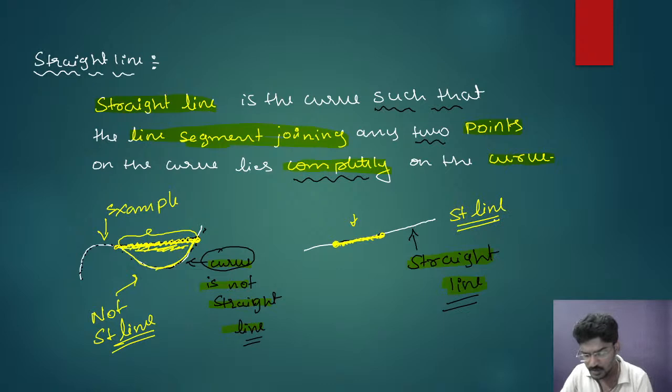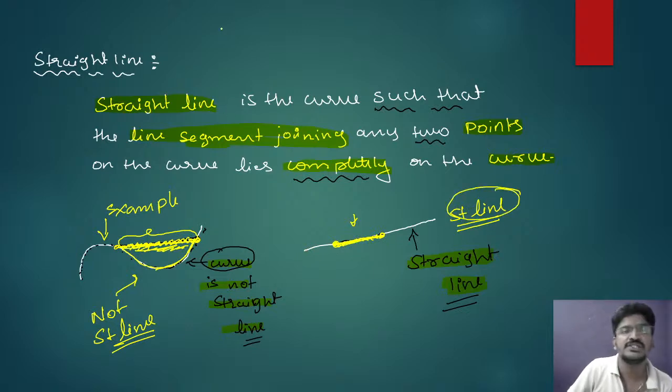Clear? So from the definition, you can understand that a straight line is a curve such that the line segment joining any 2 points on the curve lies completely on the curve. So here the line segment which is joining these 2 points is completely lying on the line, therefore this is a straight line. Okay, next, see note.